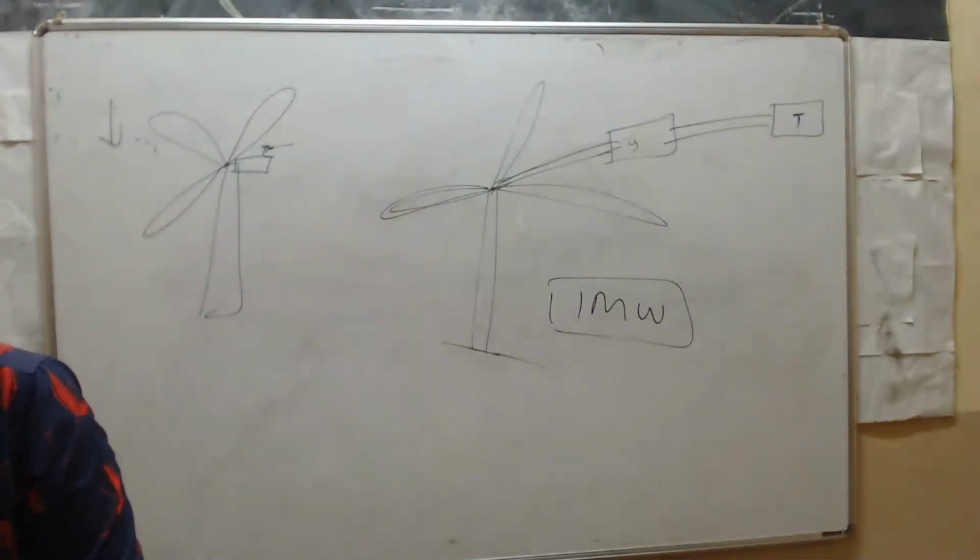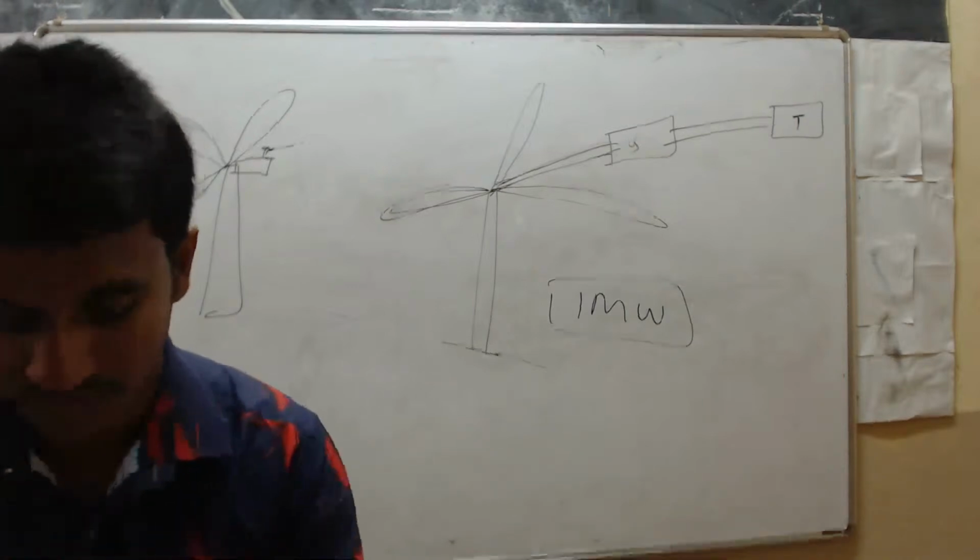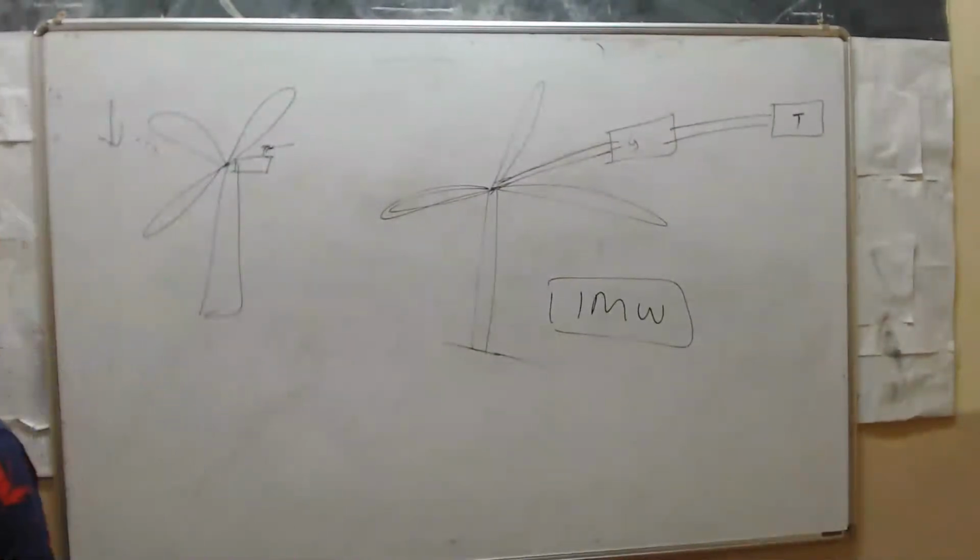First we will discuss solar energy. Already we have seen how we can use that solar energy, which is from the sun.